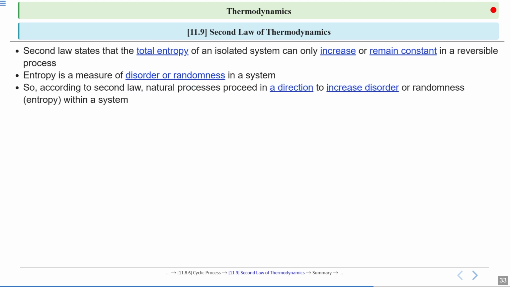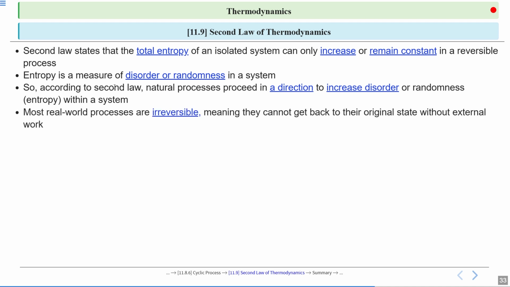According to the second law, natural processes proceed in a direction that increases disorder or randomness within a system. Most real world processes are irreversible, meaning they cannot get back to their original state without external work.